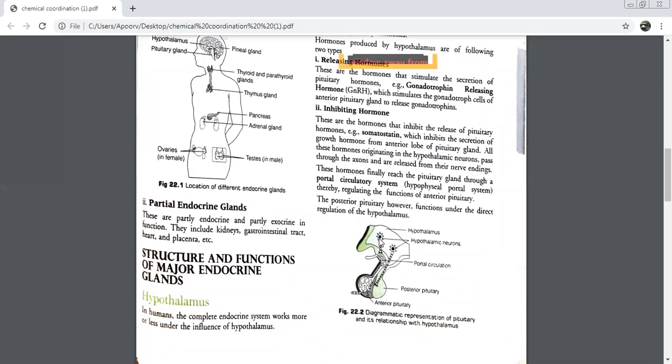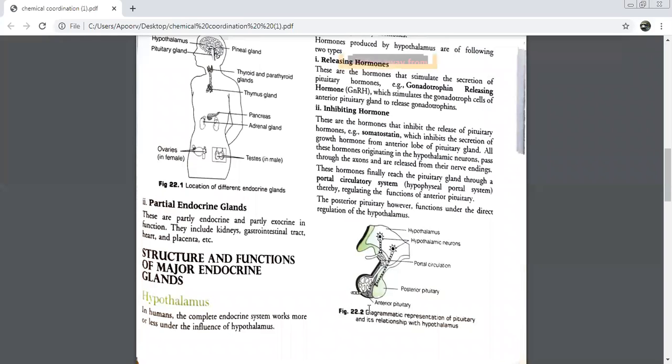So the hormones produced here will first come to this system, your hypophyseal portal system, which has the blood vessels we just studied. These vessels were known as hypophyseal portal blood vessels, and through this system they will reach your anterior pituitary. If you see these dots, these are your hormones.